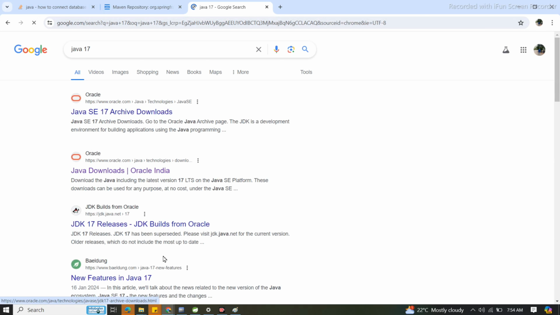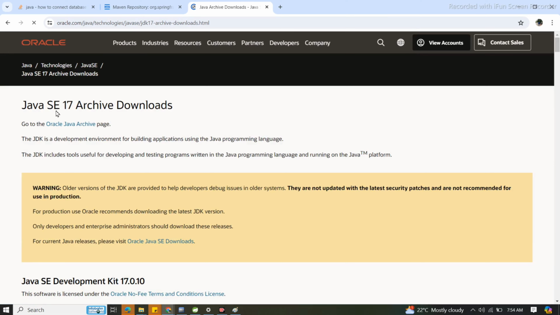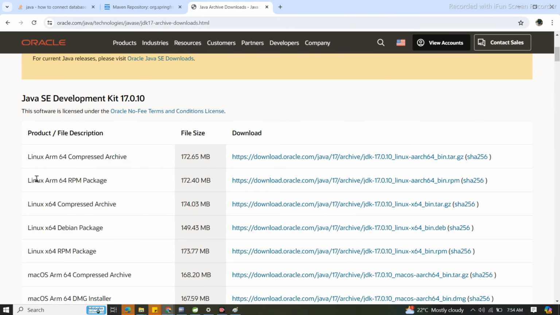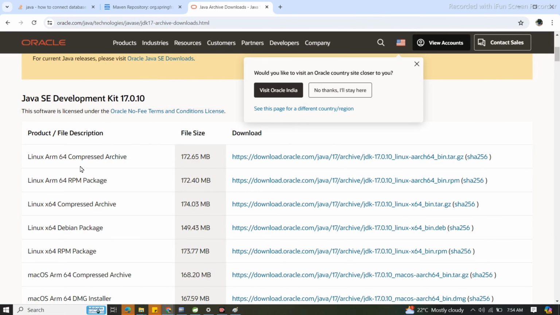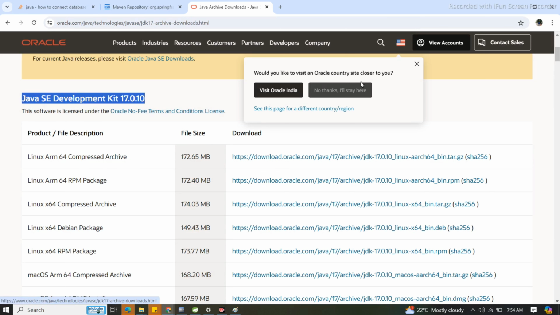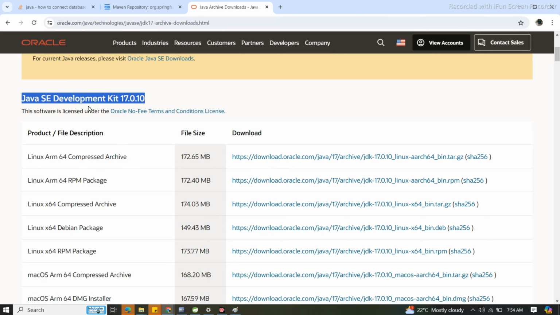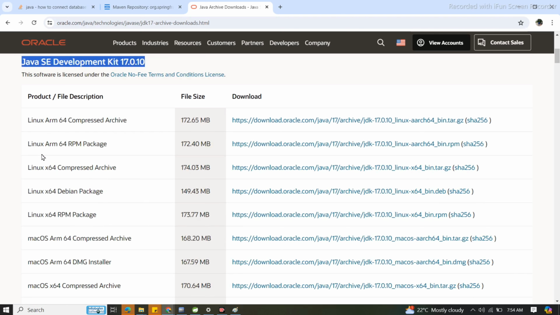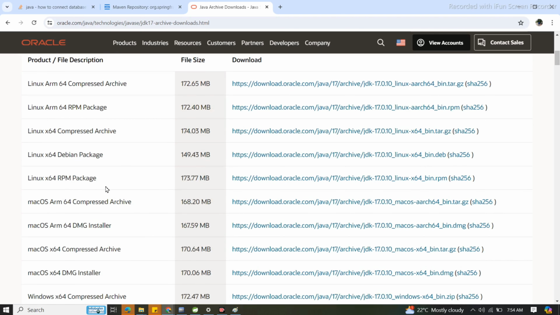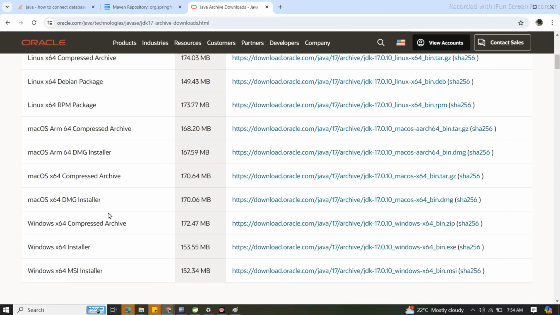Yes or no? This is the Oracle site. From here only you need to download these things. So here are Java 17 and all these things. You can see Linux machine, Java SE Development Kit. This is the proper site, you can get all these things. There are multiple downloads of Java 17 for Linux systems, Linux ARM64, but for my case I am having Windows, so we can install the Windows x64 installer.